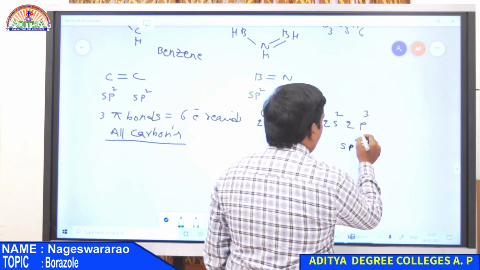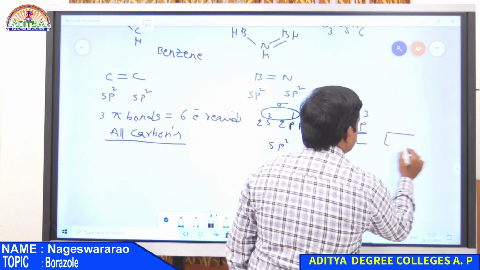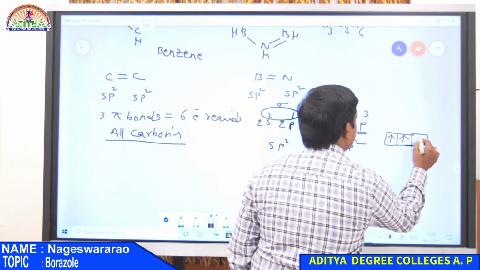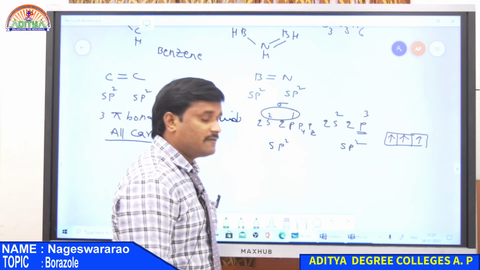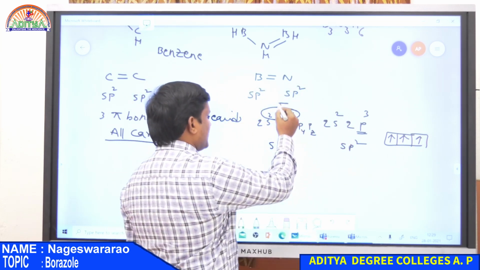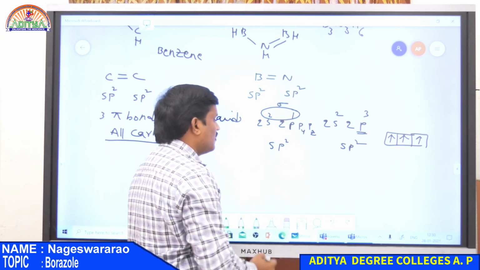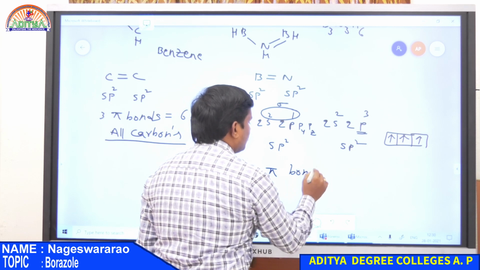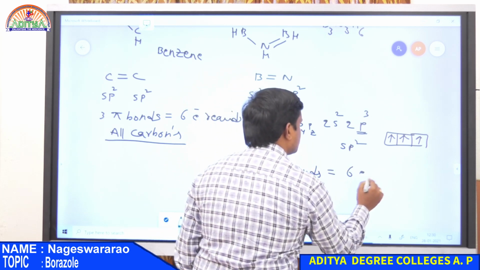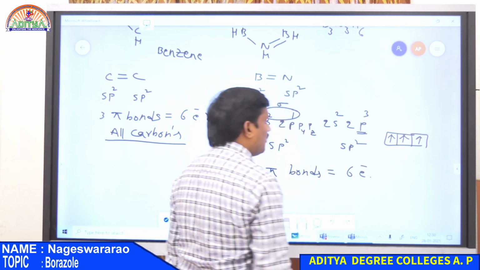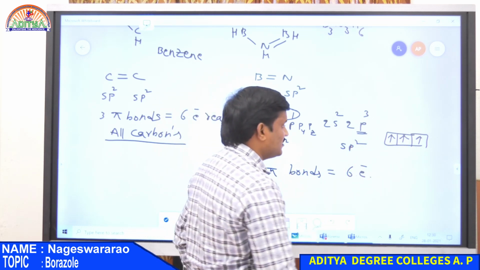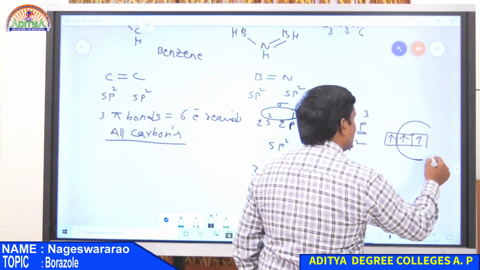But here all p orbitals, that is px, py and pz, all are having a single electron. Therefore, here also overlapping takes place between boron and nitrogen forming 3 pi bonds. It requires 6 electrons, but all these electrons are coming from only nitrogen atom.